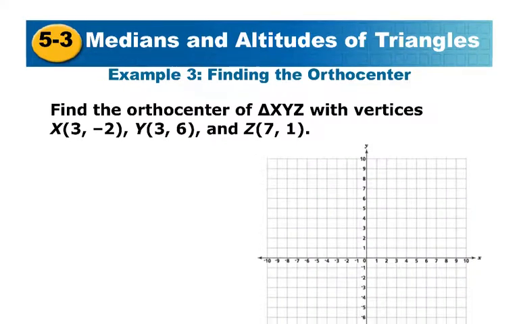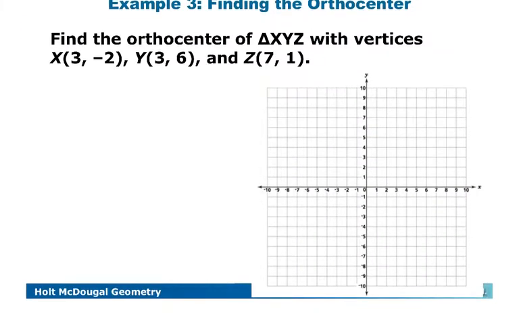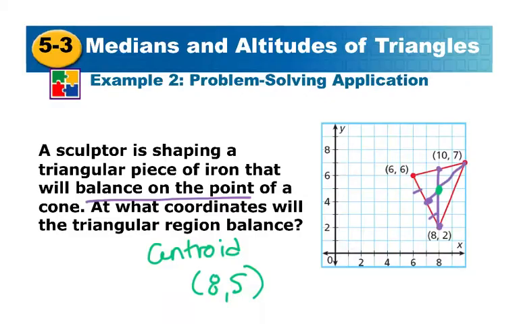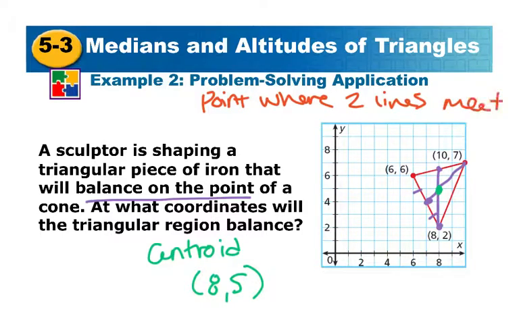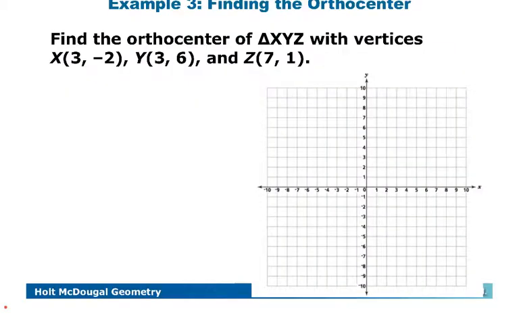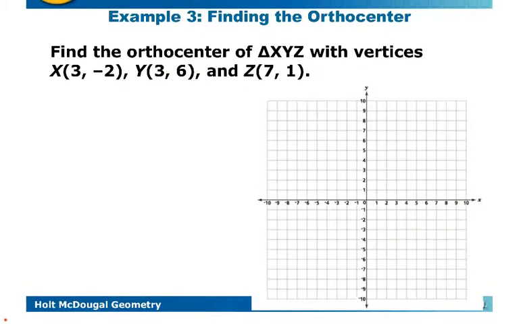The next one, they want you to find the orthocenter, so we're going to graph this and then find all of the heights to meet. Remember that in order to find a point, as I just did in this other one, points come from 2 lines. And so as long as they are accurate, you don't need 3 lines in order to find that intersection point. So that's probably what will happen with this one as well.